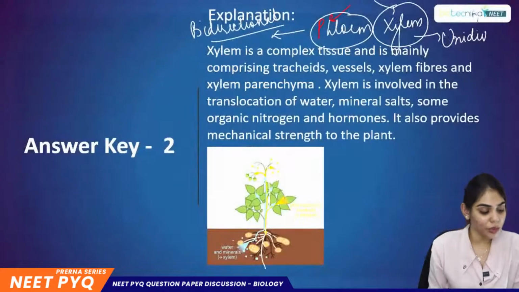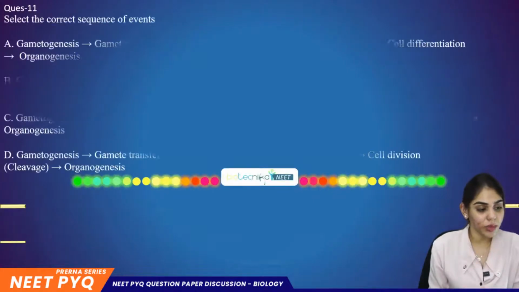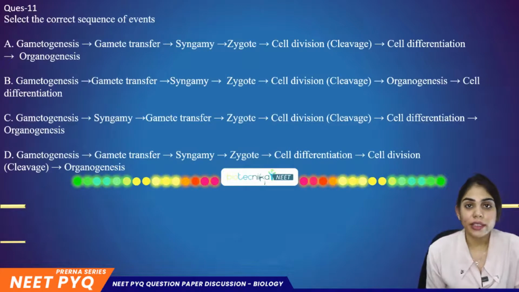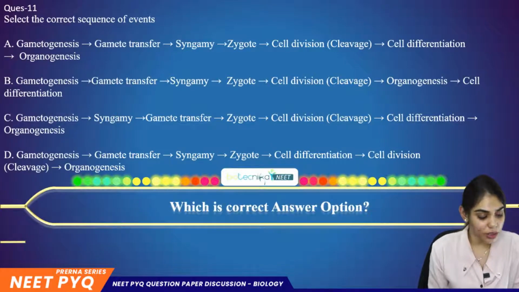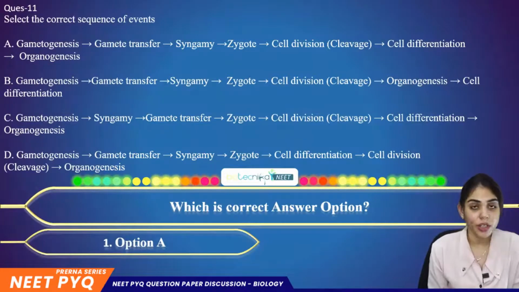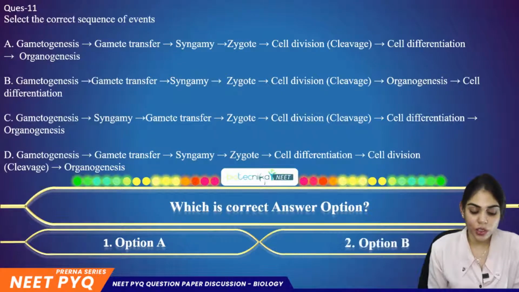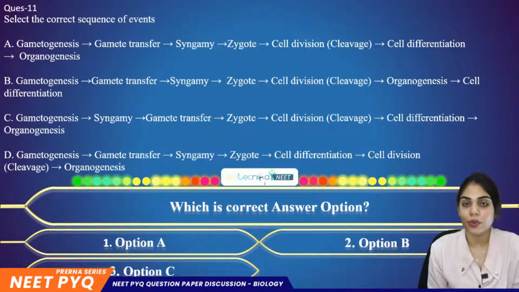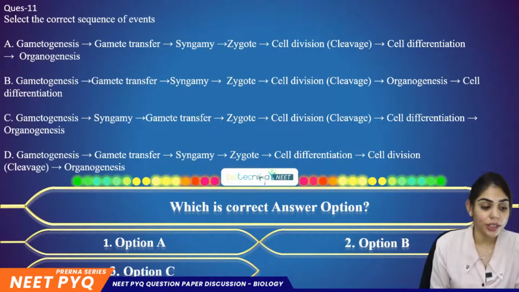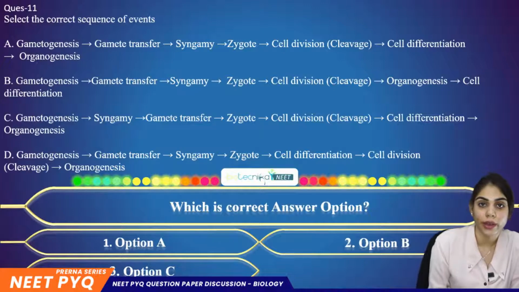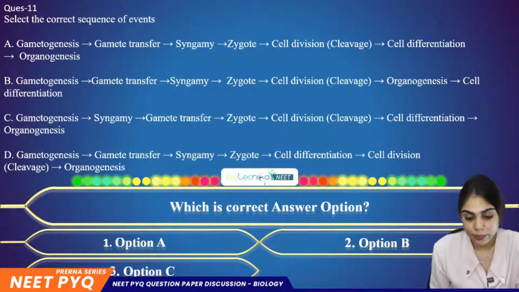So now let's proceed to question number 11. You have to select the correct sequence of events of how fertilization is taking place. You have four combinations, out of which you have to select the correct answer. The first is option A, second is option B, third is option C, and the fourth is option D. Here you have to select the correct sequence of fertilization and how the formation of organs takes place in the body.